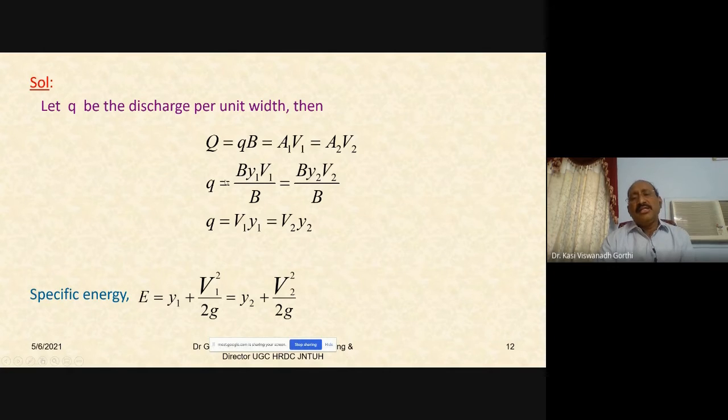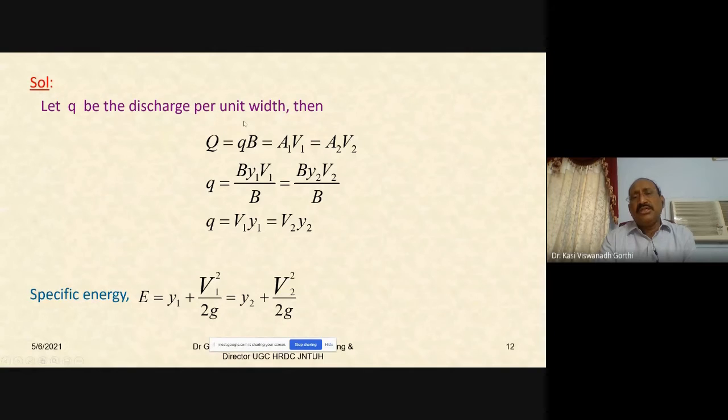So at section 1, it is B into Y1. At section 2, it is B into Y2. So B into Y1 into V1 divided by B, and B into Y2 into V2 divided by B. I repeat once again. Capital Q is the discharge, and if small q is the discharge per unit width, for the total width B, the total discharge will be small q into B.